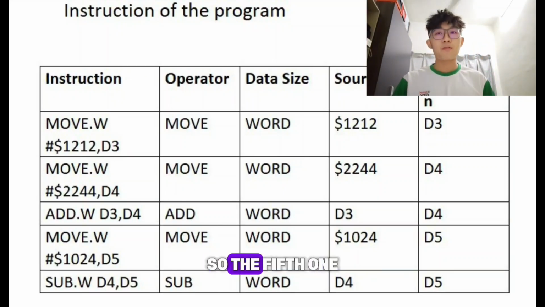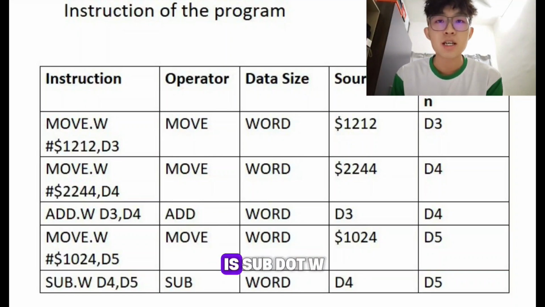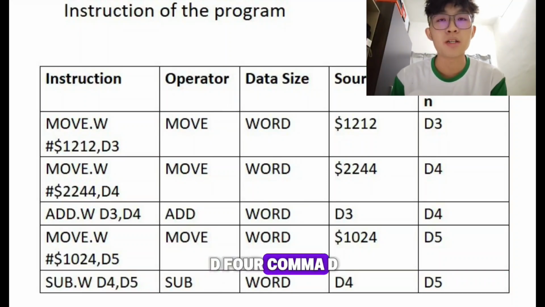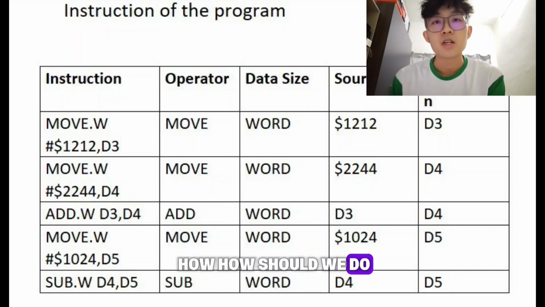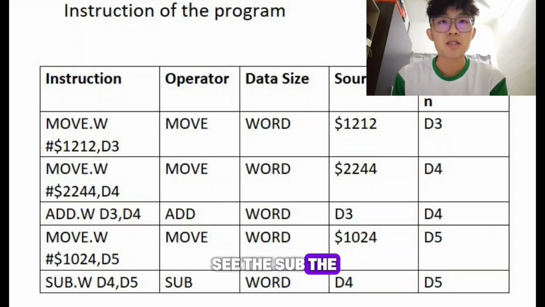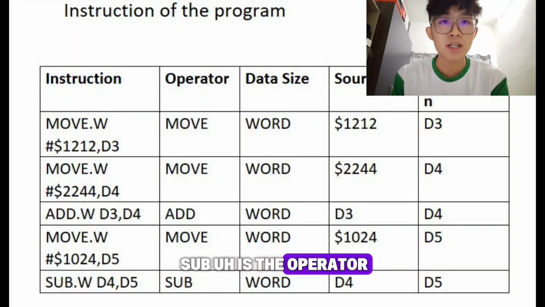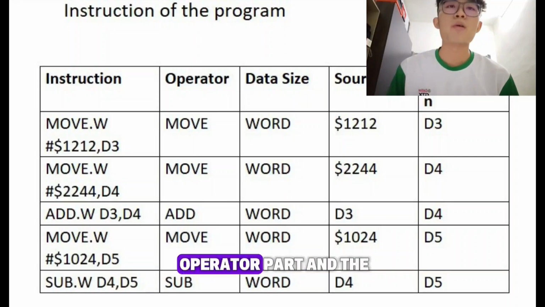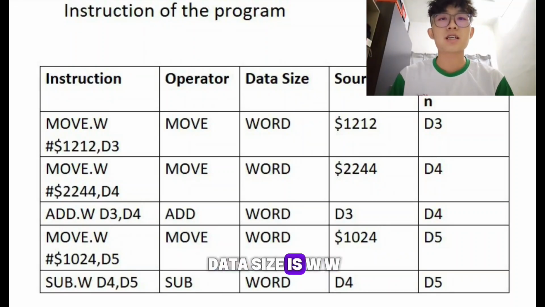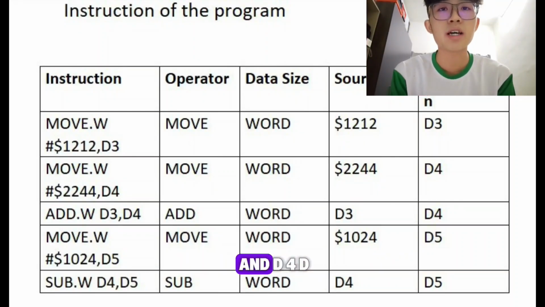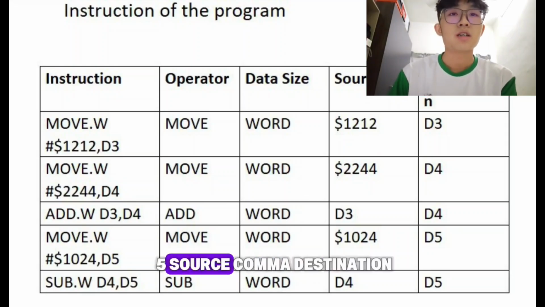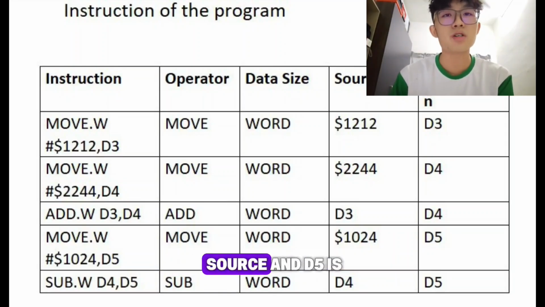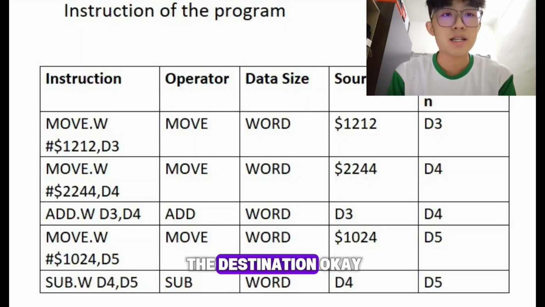Okay, so the fifth one and the last one is sub.w D4, comma D5. The fifth one is the same as the third one. So how should we do? Firstly, you need to see the sub. The sub is the operator. It means subtraction. So we put the sub into the operator part, and the data size is w, that means word, and D4, D5 is source comma destination. So D4 is the source and D5 is the destination.